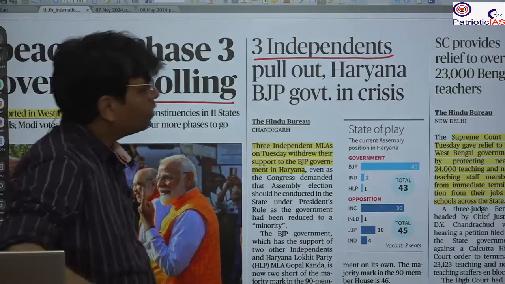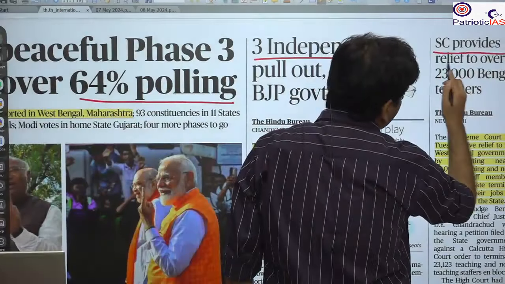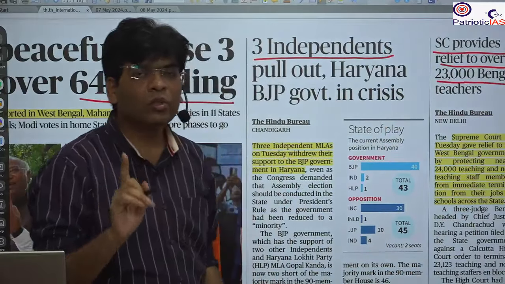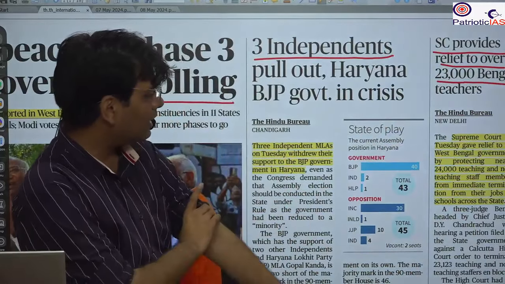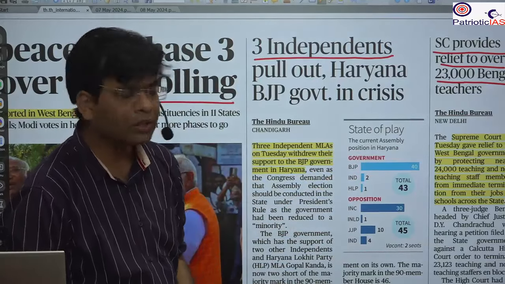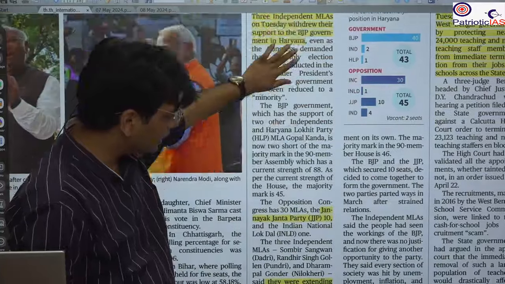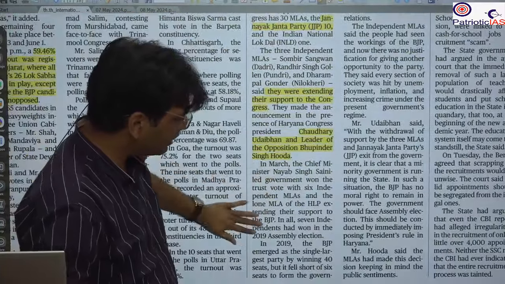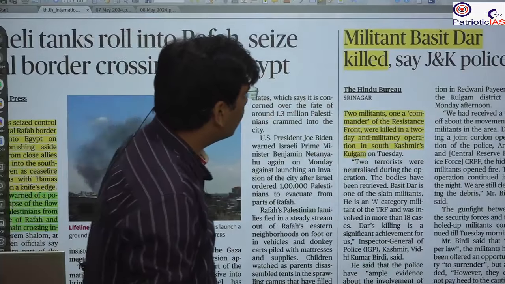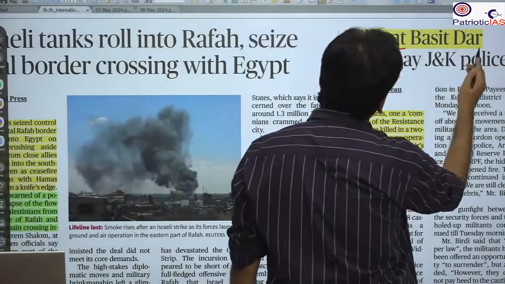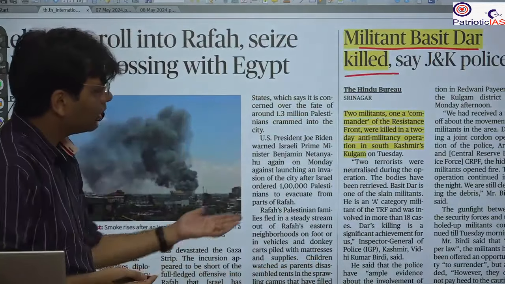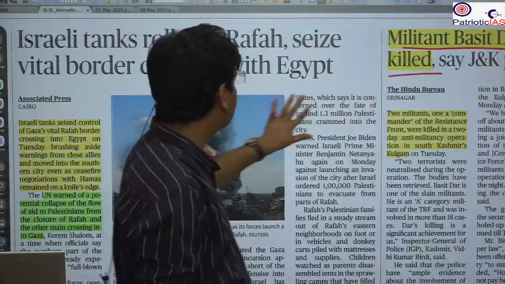Beside that, one more news that the Supreme Court has given relief to West Bengal, where there had been the cancellation of the recruitment of teachers and teaching staff in the state. 24,000 people were at risk of losing their jobs. Now the Supreme Court has given some relief. One more news from the front page is that the militant Basit Dar has been killed in Jammu and Kashmir, so it is not that relevant.